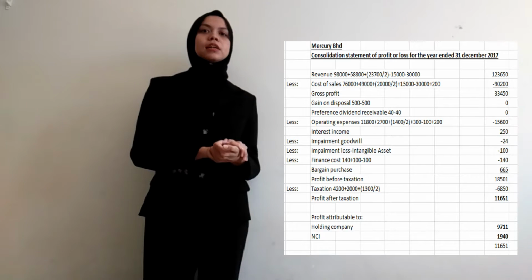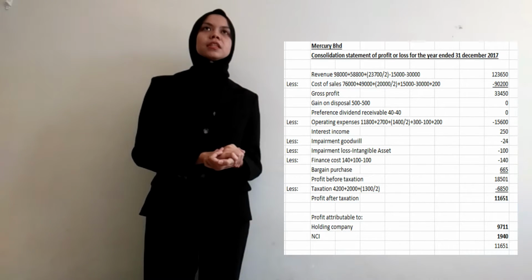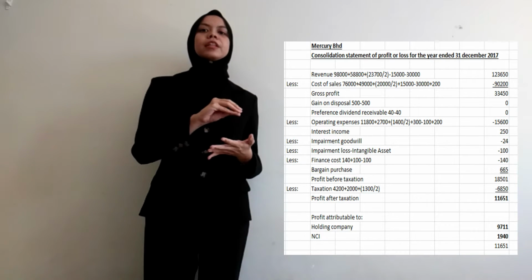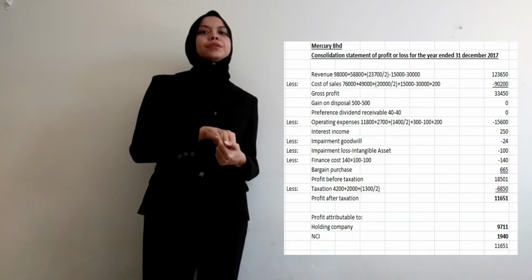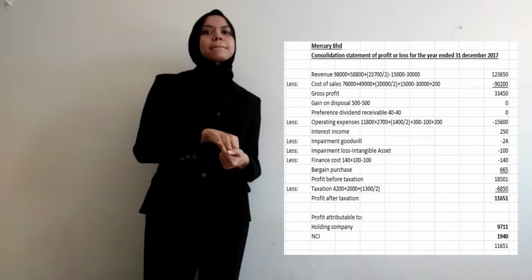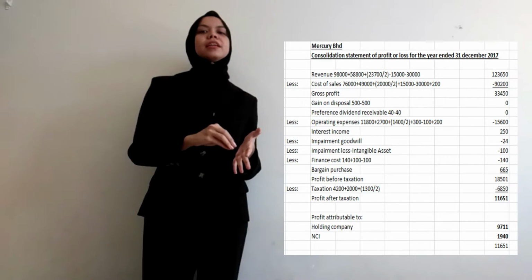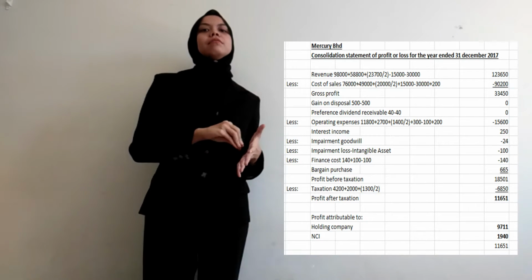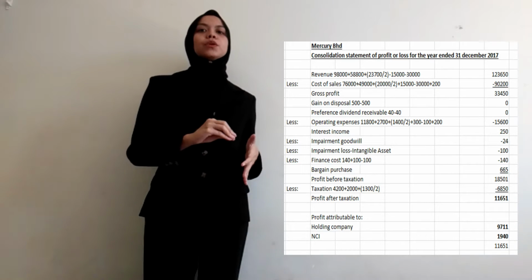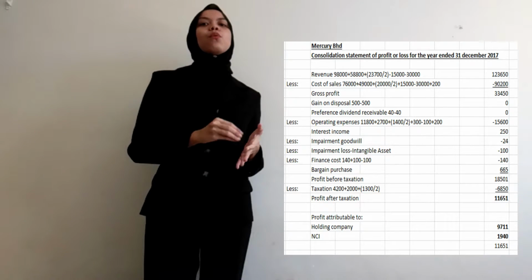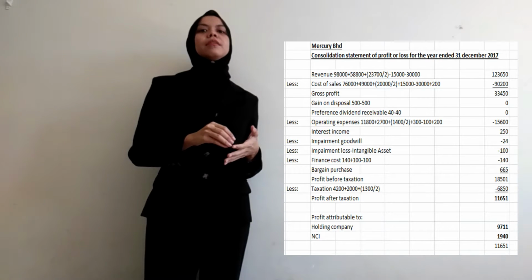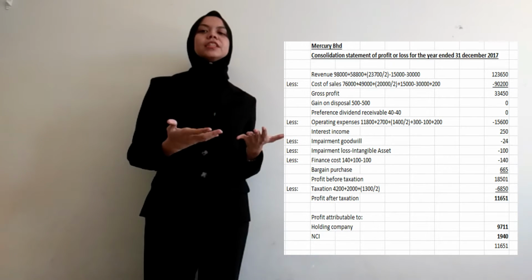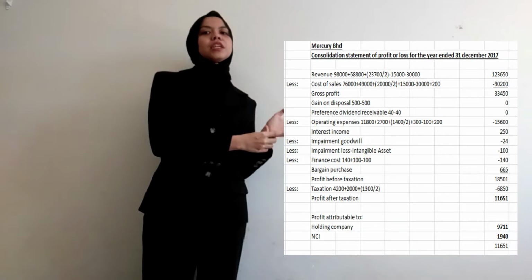After that, we less the operating expenses. We treat all the depreciation that occurred for the current year, and we plus interest income, minus impairment of goodwill, minus impairment loss of IA, and minus finance cost, which we calculated as 140 minus 100 and plus 100 since there is debenture interest valued at 100.